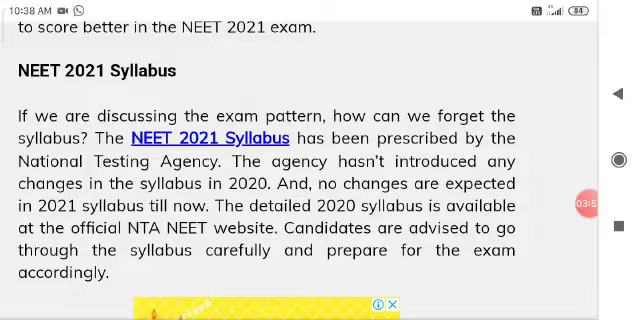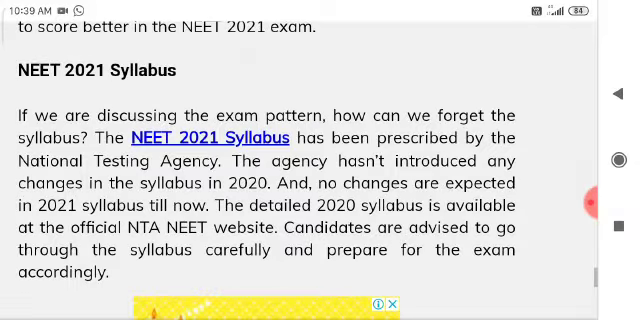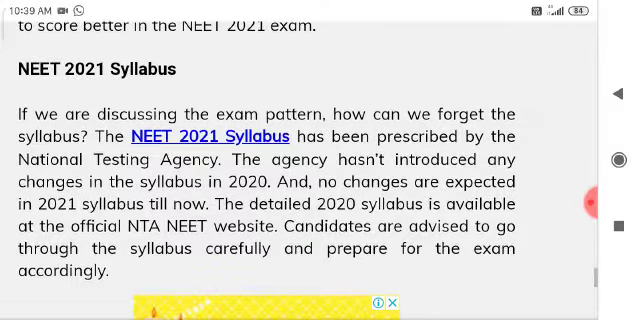NEET 2021 syllabus. If we are discussing the exam pattern, how can we forget the syllabus? The NEET 2021 syllabus has been prescribed by the National Testing Agency. The agency hasn't introduced any changes in the syllabus in 2020, and no changes are expected in the 2021 syllabus till now. The detailed 2020 syllabus is available at the official NTA NEET website. So candidates are advised to go through the syllabus carefully and prepare for the exam.